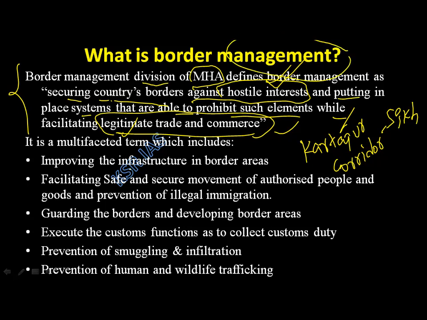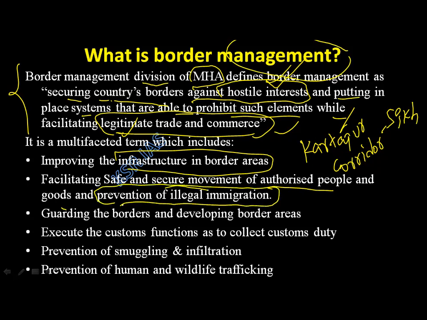It includes improving the infrastructure in border areas, facilitating safe and secure movement of authorized people and goods, and prevention of illegal immigration. I have to allow safe and secure movement of authorized people, not unauthorized people.